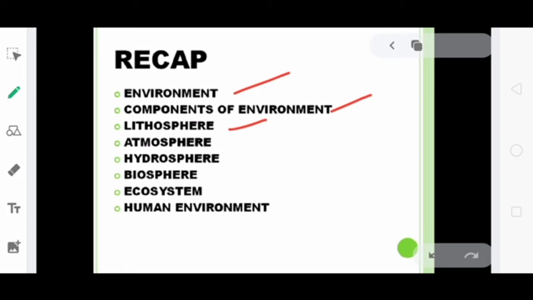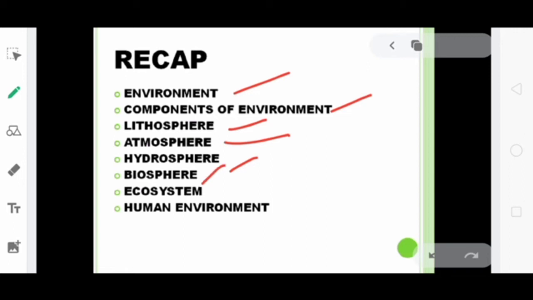Then we discussed atmosphere. Atmosphere is the blanket of air that surrounds the earth. It prevents the sun's harmful rays from reaching the earth's surface. Then we discussed hydrosphere. We have seen that it's a domain of water, and about 71% of Earth's surface is covered with water, and the presence of water bodies like rivers, lakes, seas, oceans, etc.